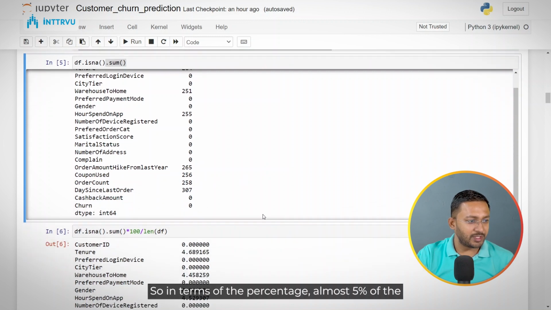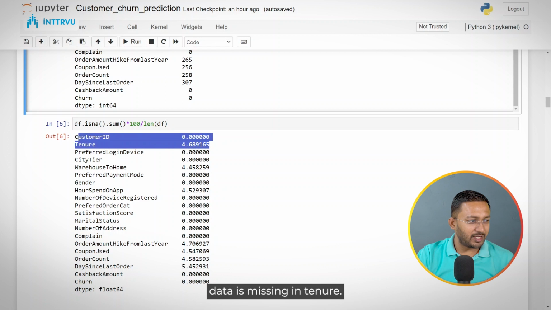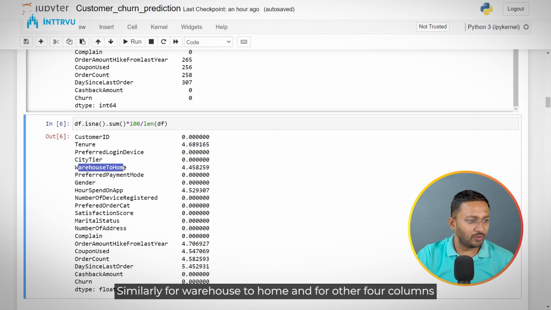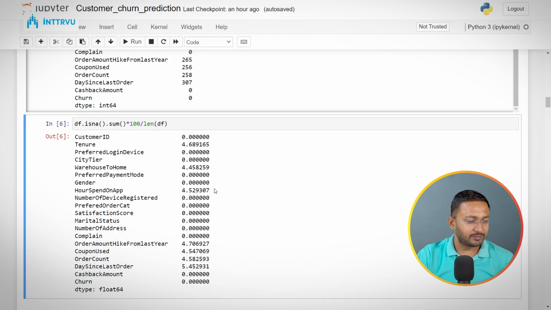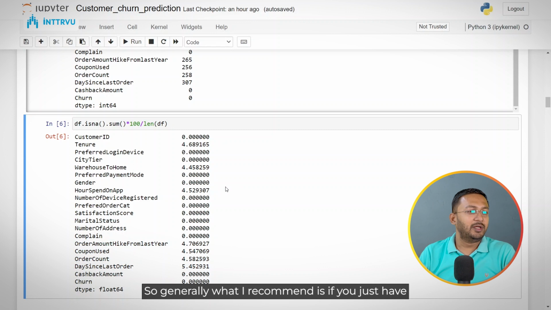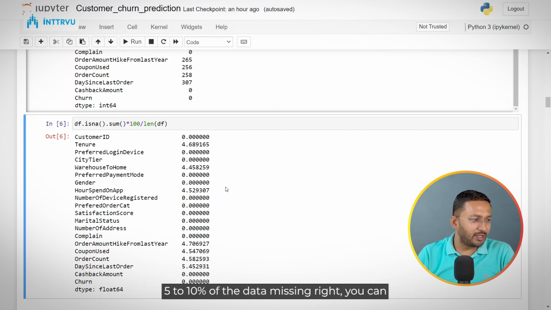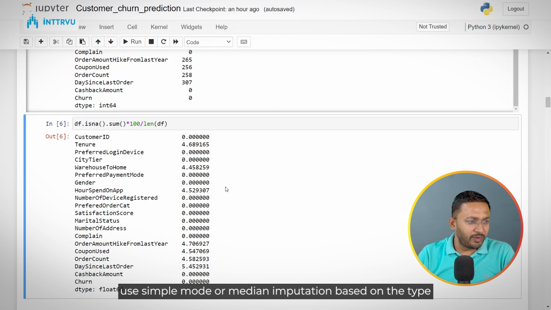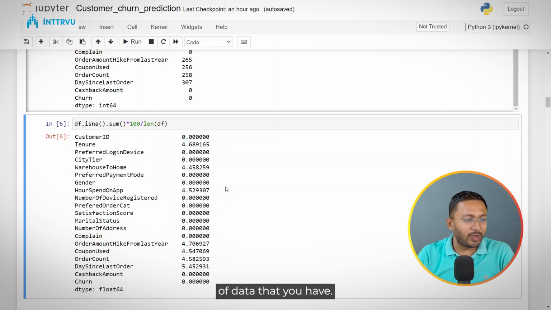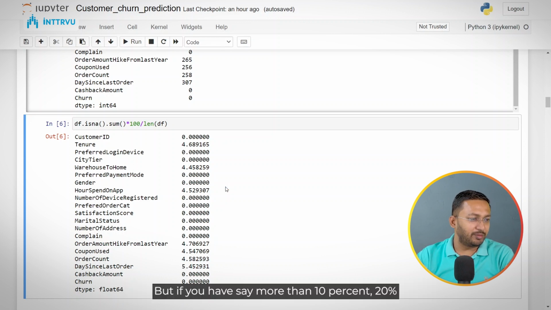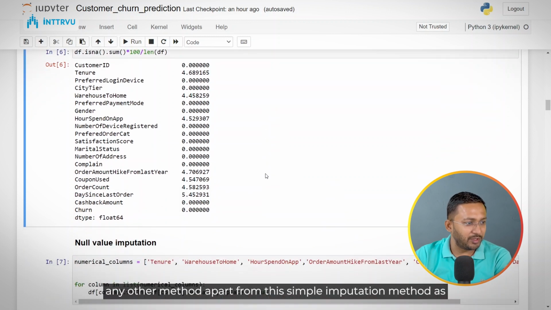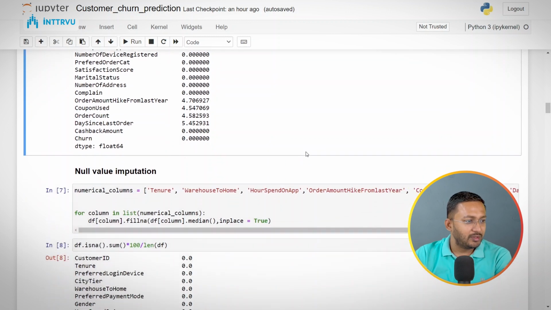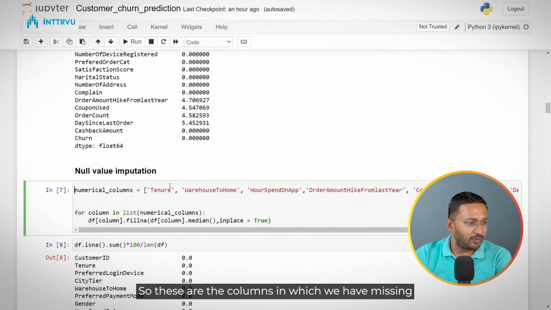So in terms of the percentage, almost 5% of the data is missing in tenure. Similarly for warehouse to home, and for the other 4 columns as well, around 5% data is missing. So generally what I recommend is, if you just have 5 to 10% of the data missing, you can use simple mode or median imputation based on the type of data that you have. But if you have say more than 10%, 20% data missing, and that column is really important, then when you do the missing value imputation, you can think of any other method apart from this simple imputation method as well. So these are the columns in which we have missing values.